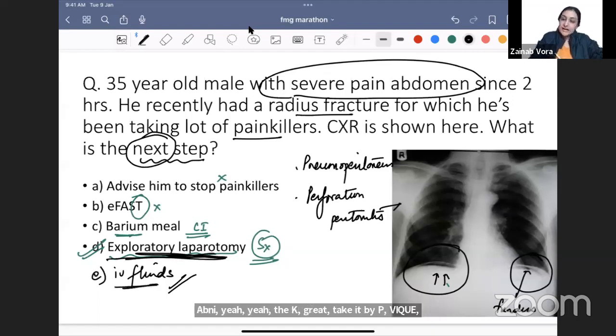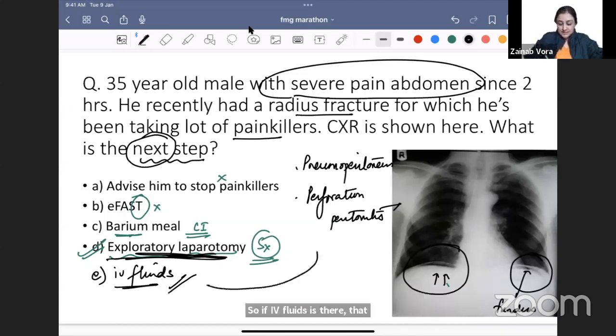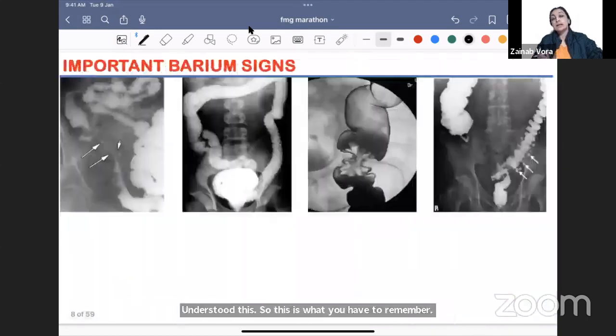And you don't see that IV fluids is sitting there. So if IV fluids is there, that is your better answer. First resuscitate, then take the patient up for surgery. Understood this? So this is what you have to remember. This is a surgical emergency. First resuscitate and then operate. Okay, no other investigation to be done.